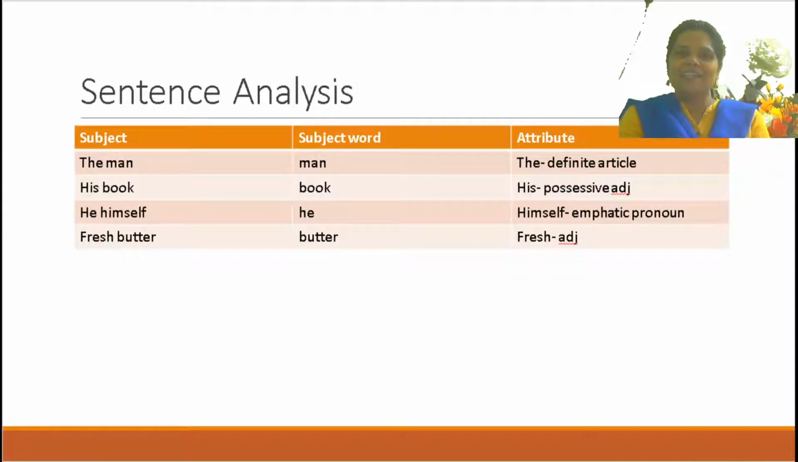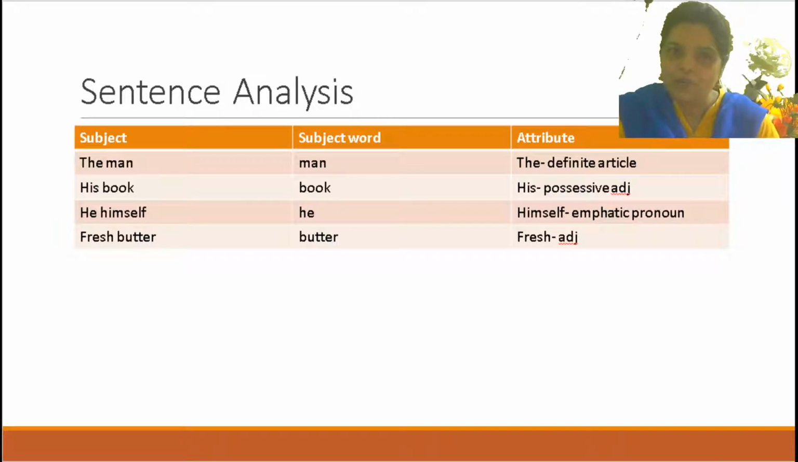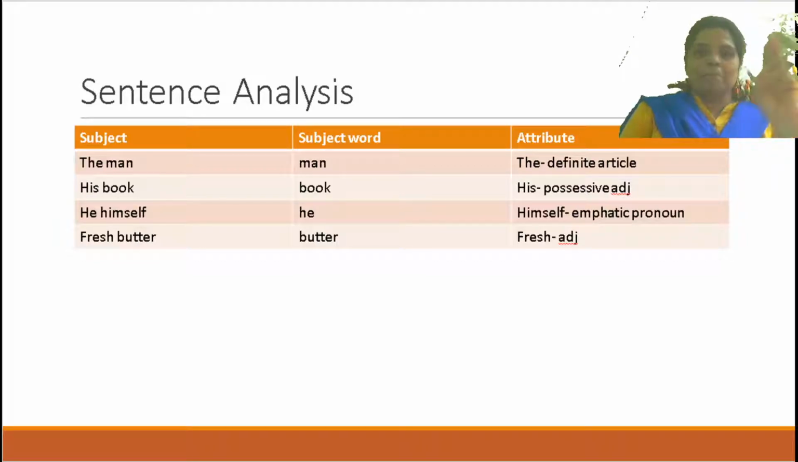Start. Analysis. The man, in the first sentence, what I said, the man stood. Is that clear? The man stood at the door. So here complete subject कौन सा है? The man. Subject word is man. पर attribute कौन से type का है? Here the is called definite article because a, an and the. A और an कौन सा article है? Indefinite article. But the क्या है? The will be definite article.